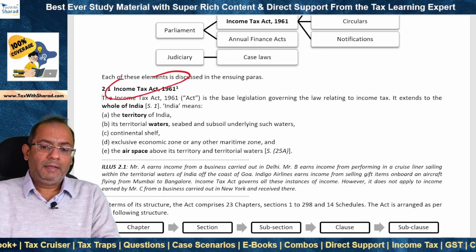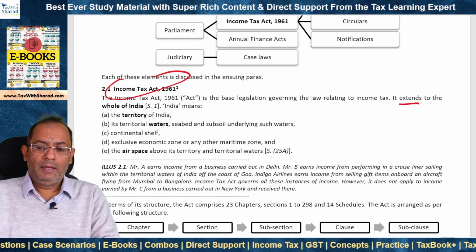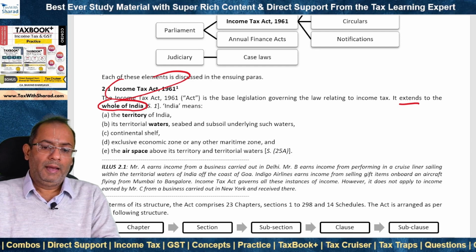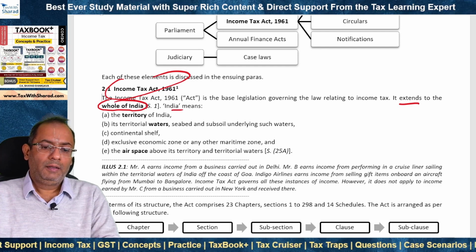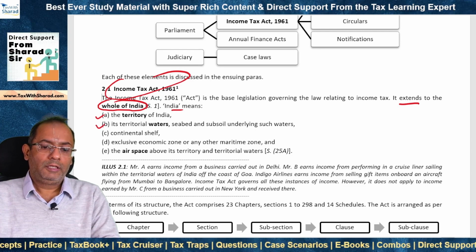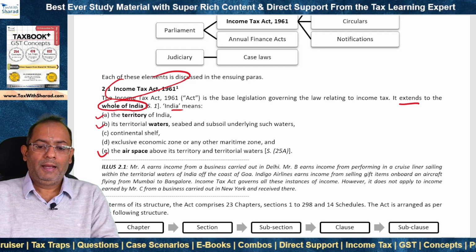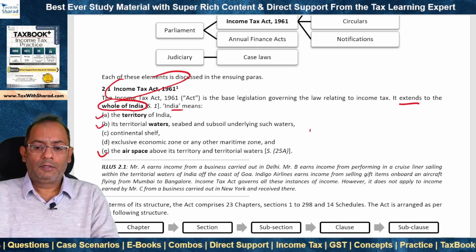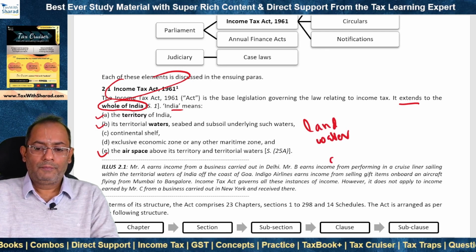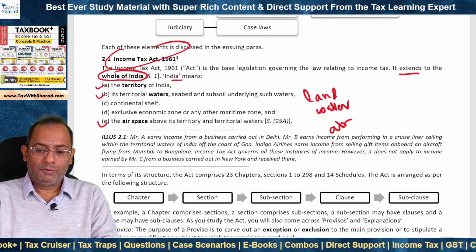So Income Tax Act 1961 is the base legislation governing the law relating to income tax. It extends to the whole of India, and India has been defined under section 1, as per which it includes not only the territory of India but also its territorial waters and also the airspace above its territory and territorial waters. So it includes all the three elements: land, water, and air, right? So the Income Tax Act extends to the whole of India.